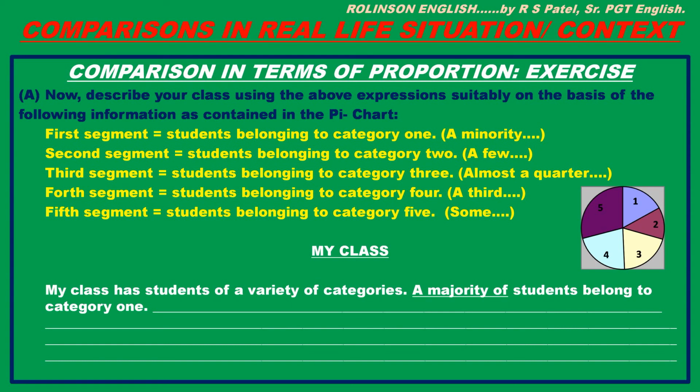Third segment represents students belonging to category 3. Fourth segment, students belonging to category 4. Okay, and fifth segment, students belonging to category 5. And the expressions that you can use, that is given in the bracket. Now, with the help of this information, let's describe the class.